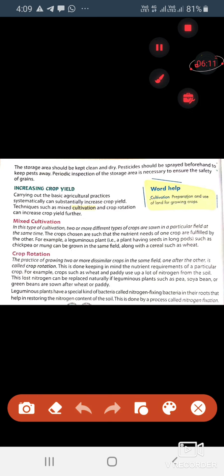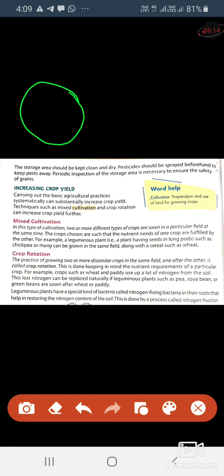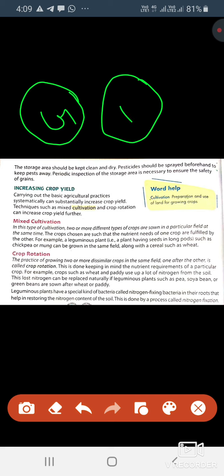Now, what is crop rotation? Crop rotation is the growing of two or more different types of crops in the same field, one after the other. For example, if a cereal such as wheat is grown in the field, and when the grain is totally harvested, some other crop is planted in that area, for example moong, like this. So this is the difference between mixed cultivation and crop rotation.